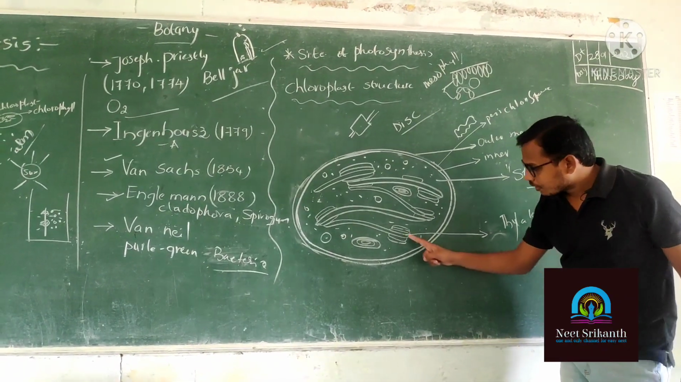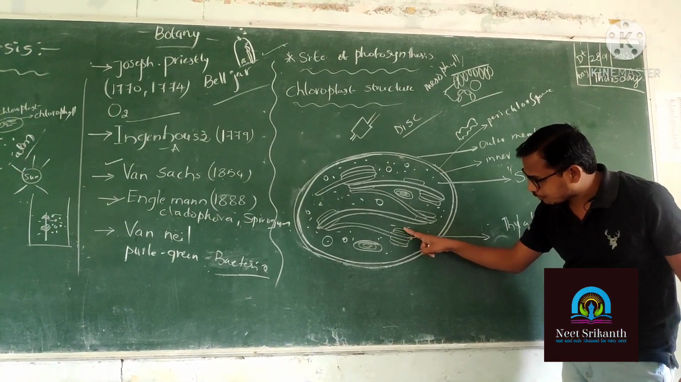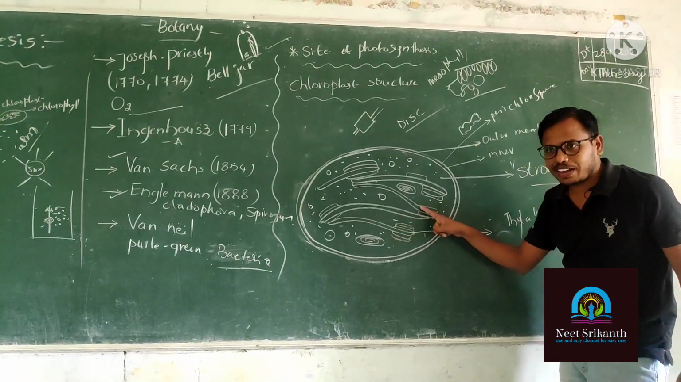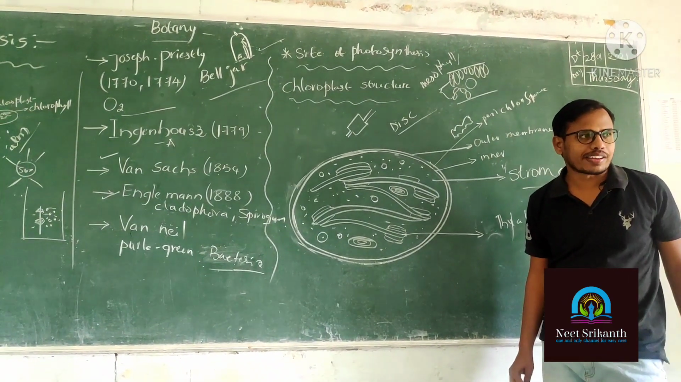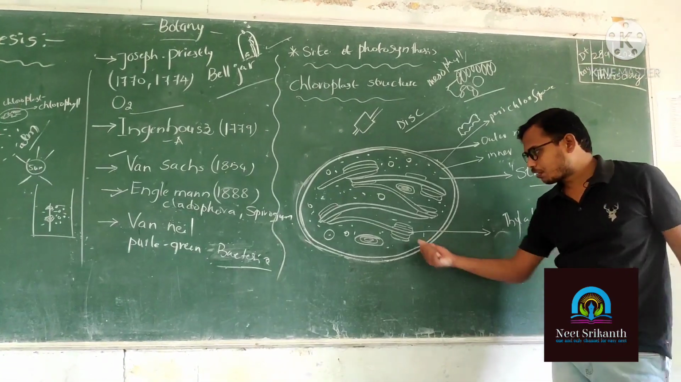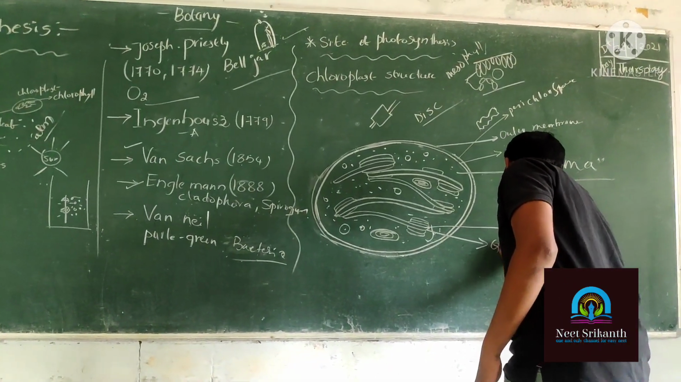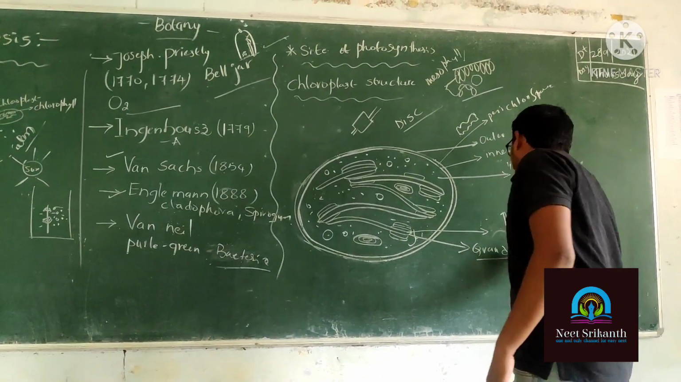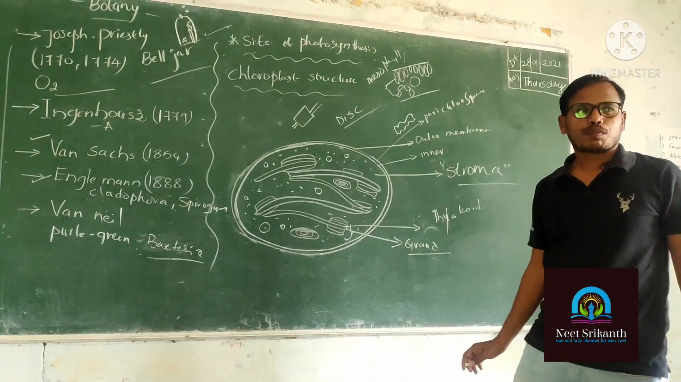In the stroma, this is one thylakoid, this is another thylakoid, this one, this one. All these thylakoids are arranged like piles of coins, one on the other. The total structure is called grana. Granum is singular, grana is plural.